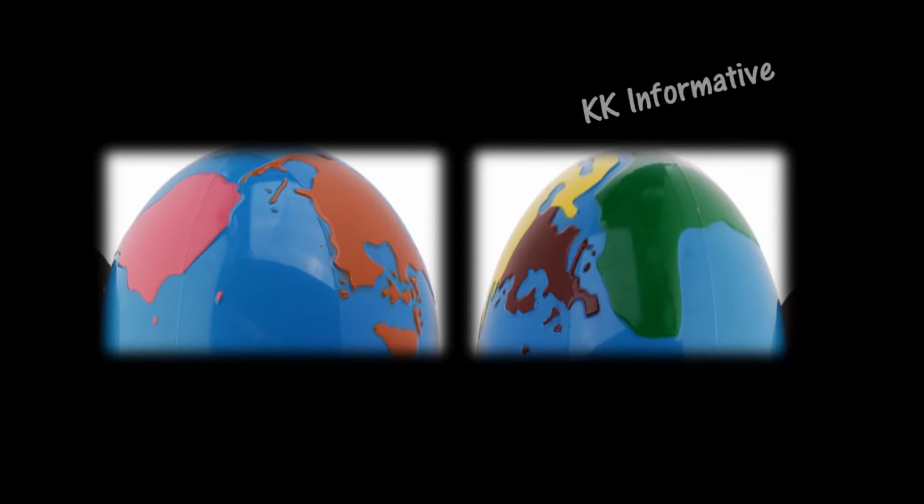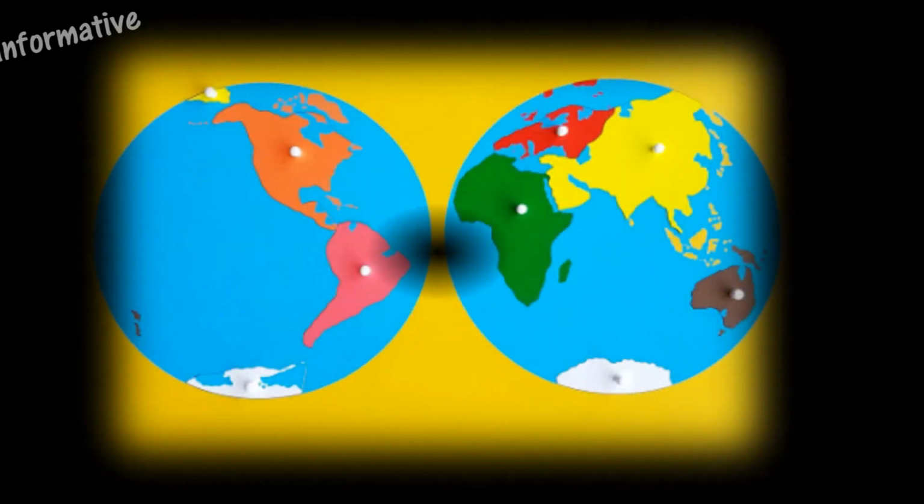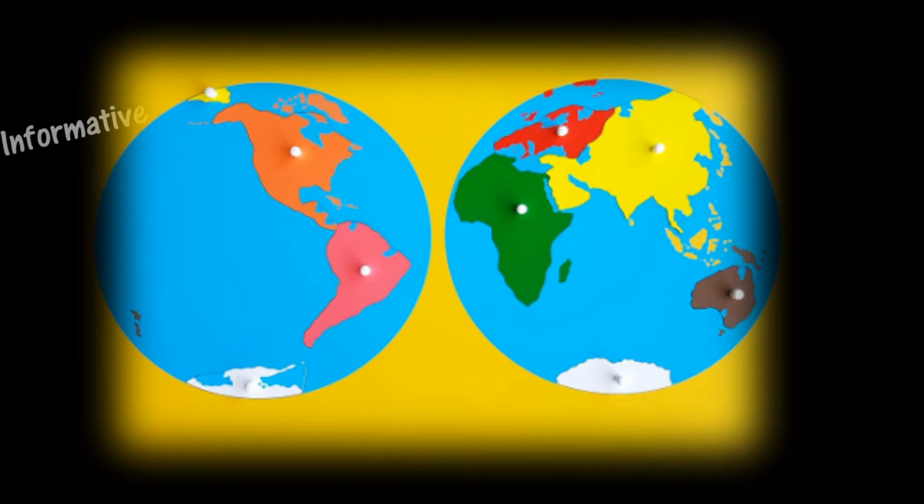Yes. Push. Now I have two flat circles like this. Wow. Nice, right? These two flat circles represent our earth.